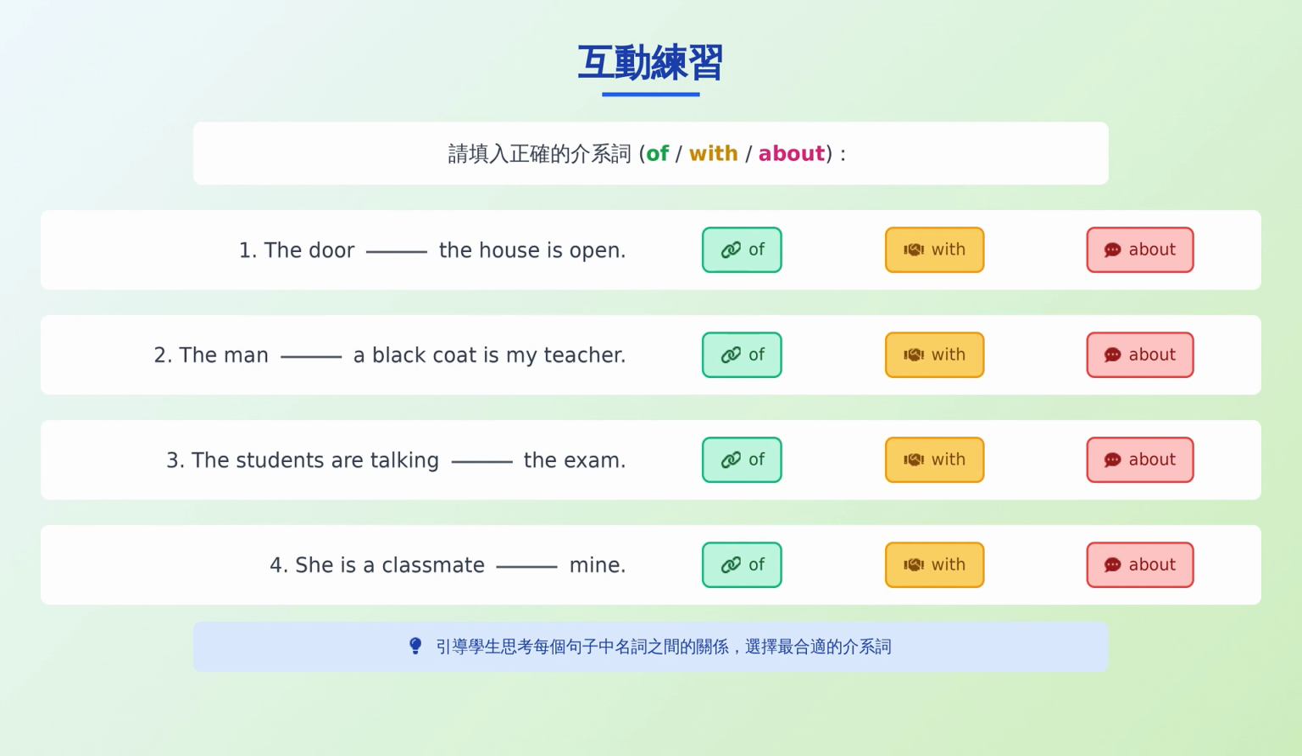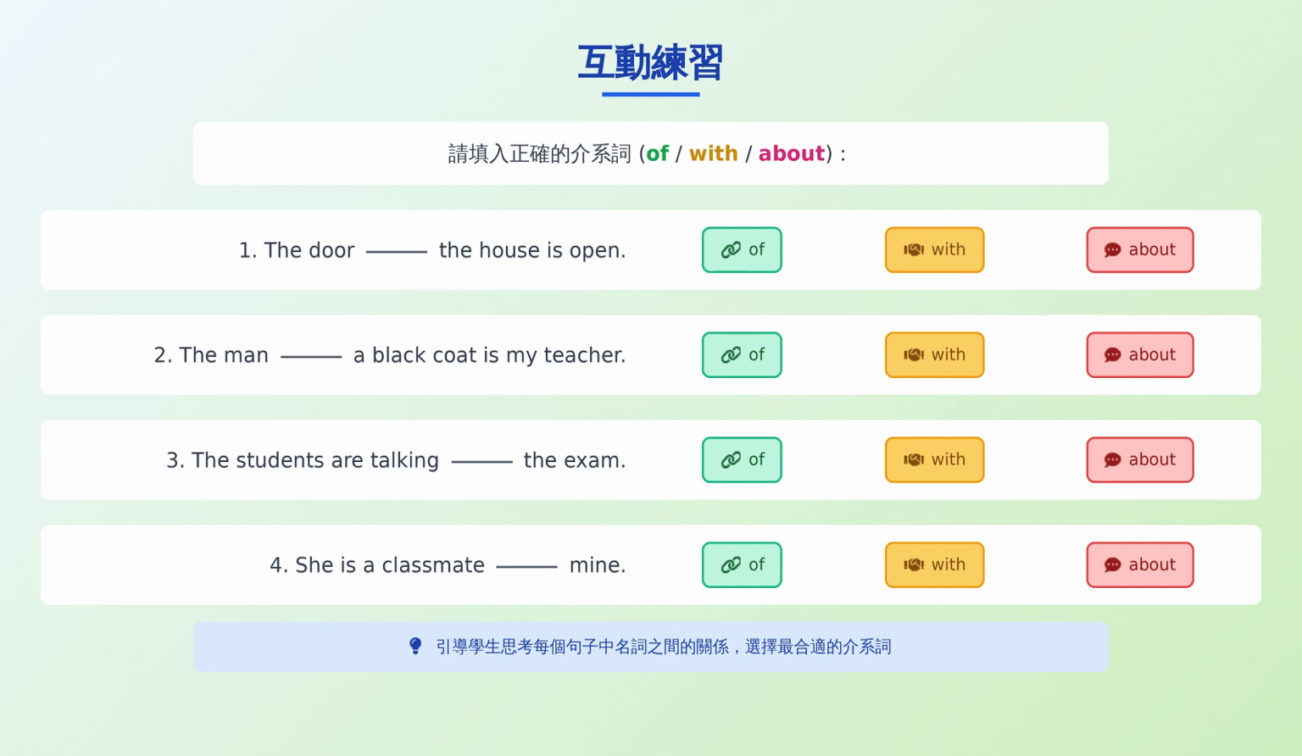2. The man blank a black coat is my teacher. Fill in with, because the coat is attached to the man. The man with a black coat is my teacher. 3. The students are talking blank the exam. This blank should be filled with about, because talking has a topic. The students are talking about the exam.